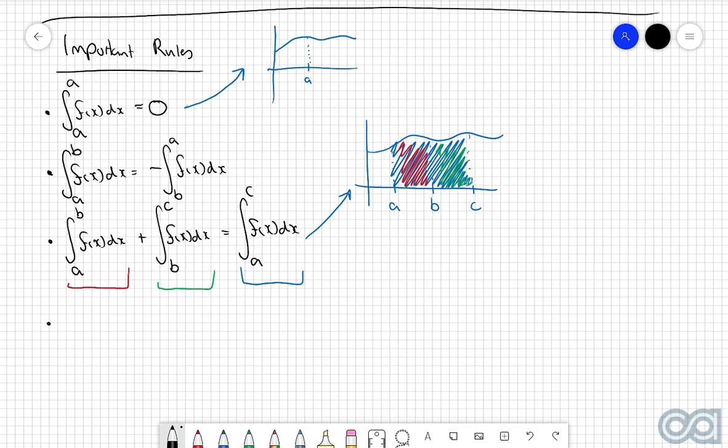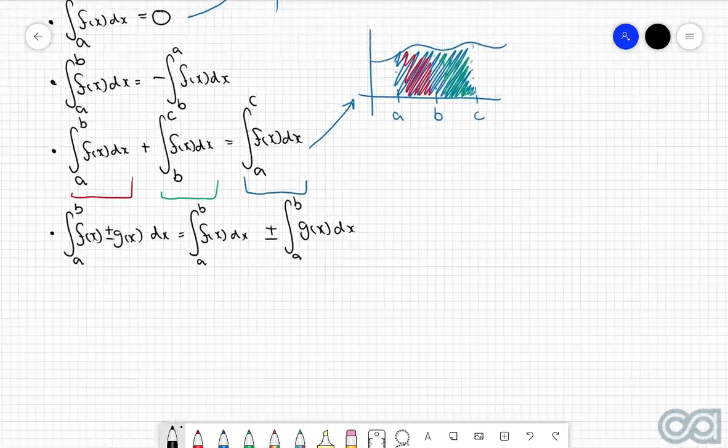Then the next rule, if you have an integral from a to b of two functions either being added or subtracted together, so you can say f of x plus or minus another function g of x dx, then you can split this integral up into two separate integrals, one for each of the different functions. So we're going to have one integral from a to b of the first function f of x dx, and then whether it's a plus or a minus, you'll keep that consistent, but then you'll open up a second integral between the same boundaries a and b of the second function g of x.